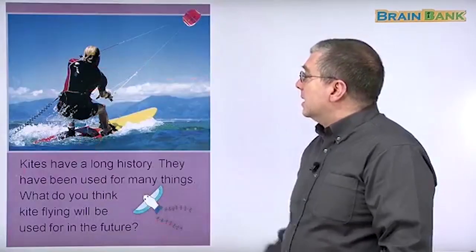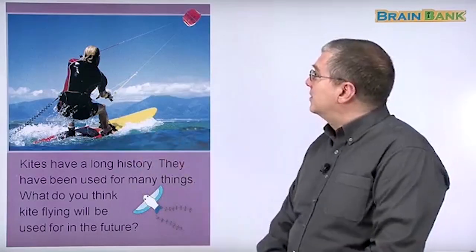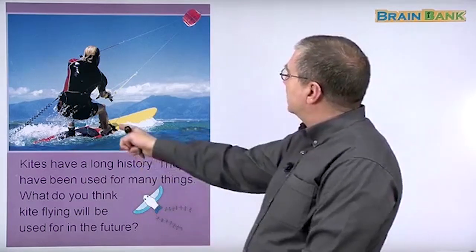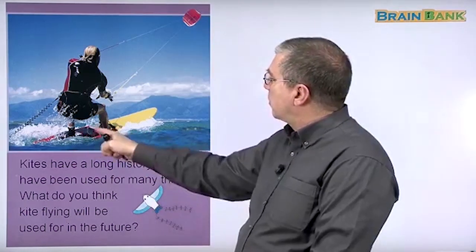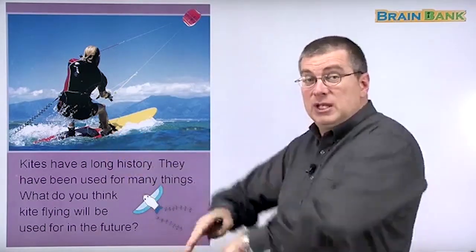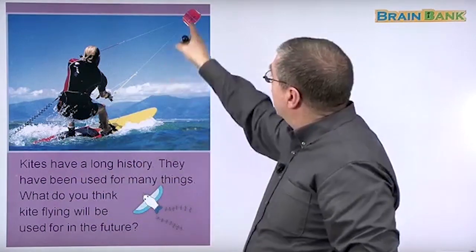Okay. Look at this guy. That's exactly what he's doing. Check that out. Isn't that fun? Doesn't that look fun? That looks great. His feet are in the surfboard here. They're holding on. He's got something he puts his feet into so it doesn't slip, right? And there's the kite.